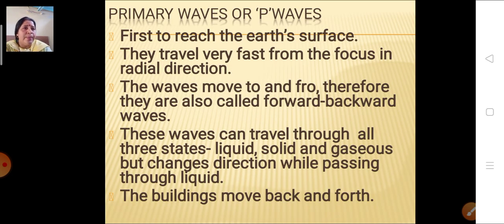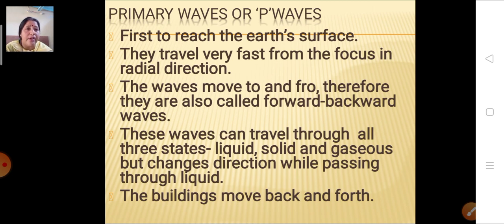Now, what are primary waves or P waves? The primary waves are the waves which reach the earth's surface first. They travel very fast from the focus in a radial direction. The waves move to and fro. Therefore, they are also called forward-backward waves. So, what are the primary waves also called? Forward-backward waves, because they move to and fro.